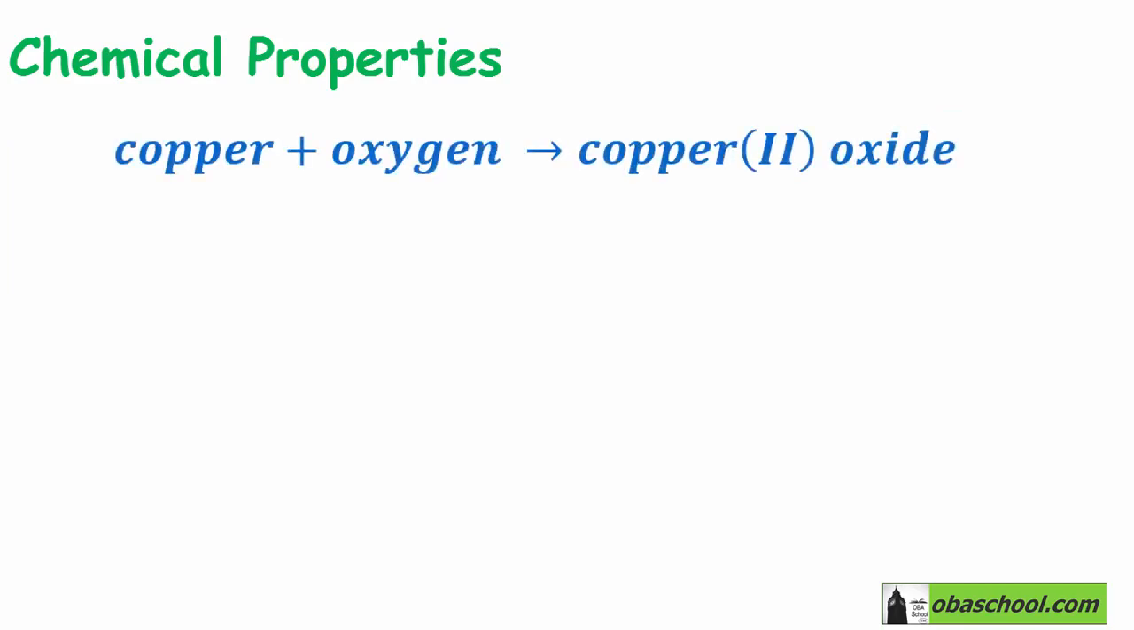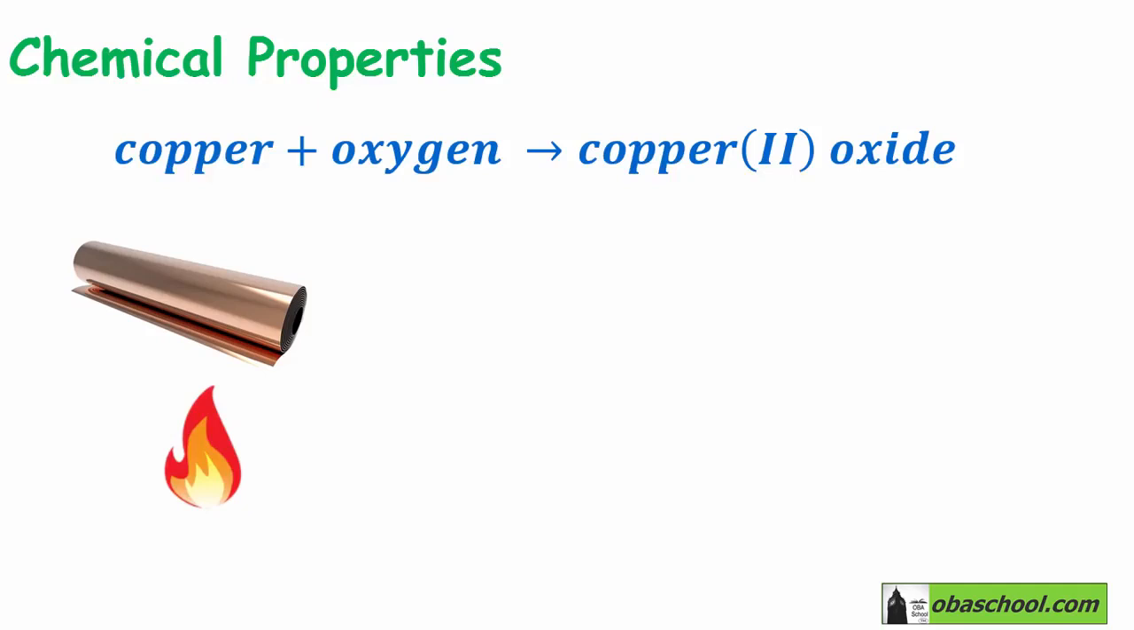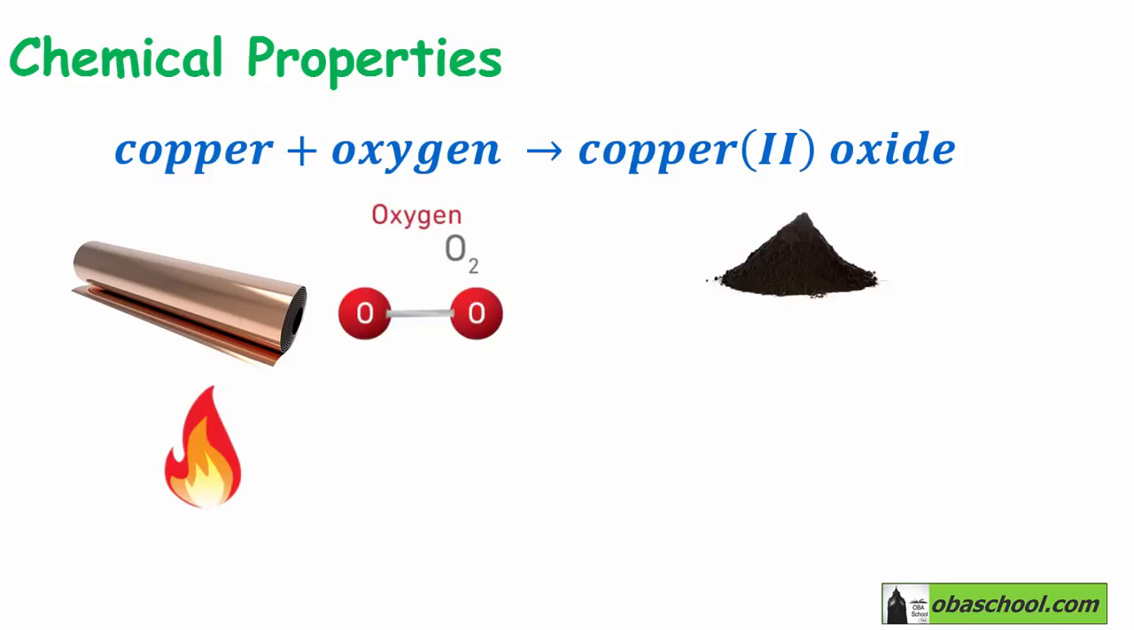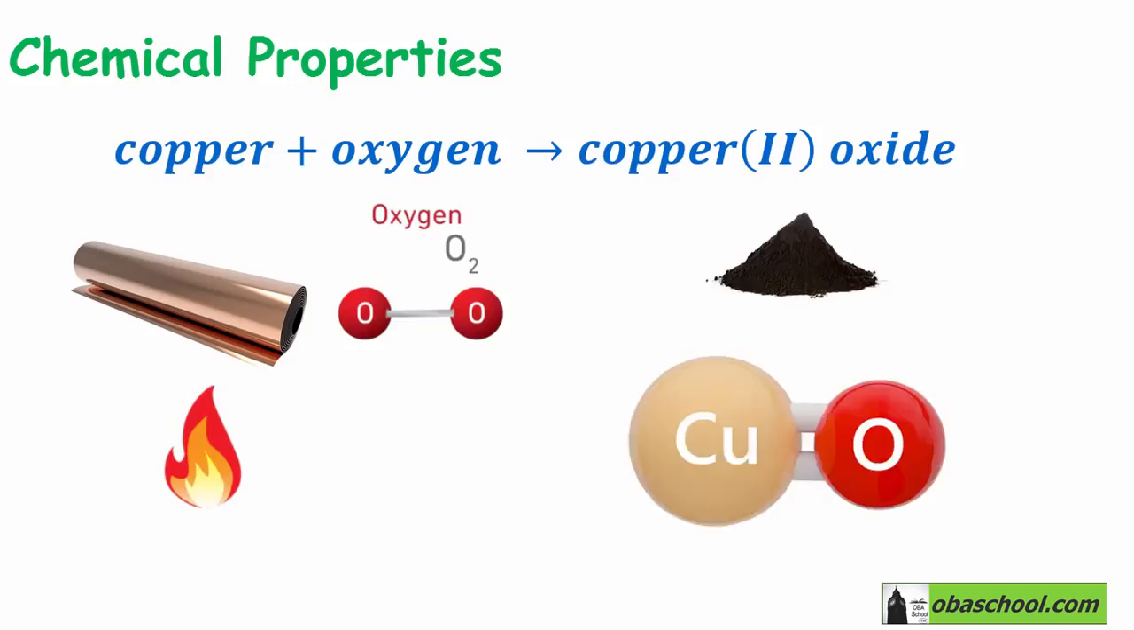Let's take an example. Here we have a copper foil which has to be heated strongly before it reacts with oxygen gas in the air. And the product will be a black coating of copper 2 oxide, which will form slowly on the surface. So alkali metals react really fast with oxygen, whereas transition metals such as copper, Cu, need to be heated very strongly before they can react with oxygen gas to produce the metal oxide copper 2 oxide.